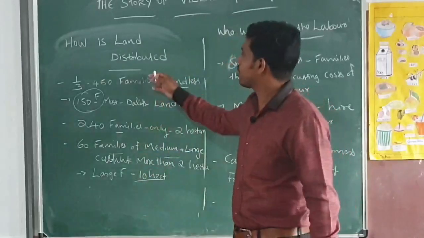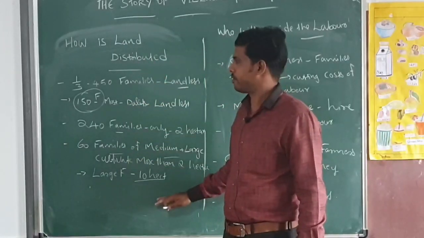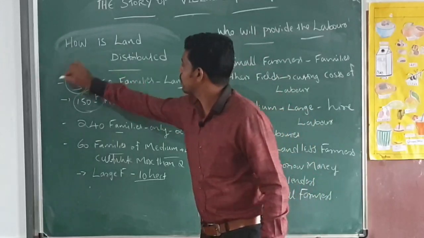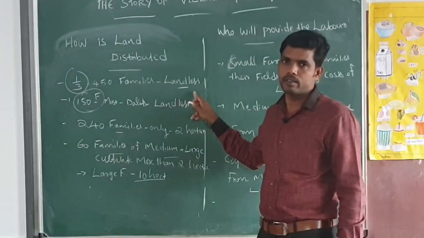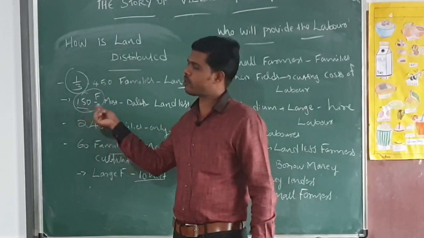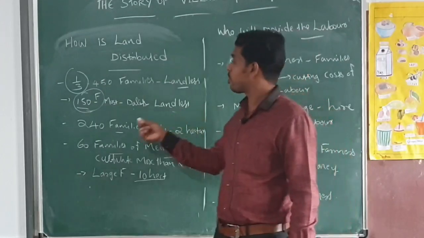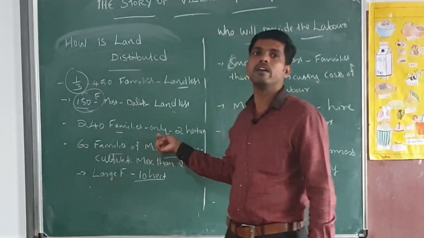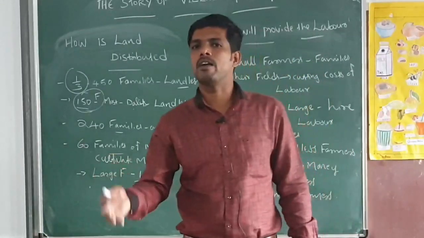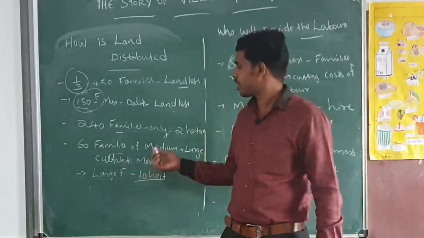Okay, so once again I will explain this distribution of the land. Out of 450, one third of the families are landless. From this number, 150 families, the majority were Dalit. They were a landless community. And 240 families only owned 2 hectares of land, so they can practice cultivation only in a small area. So they got only a little profit and earning from the land.